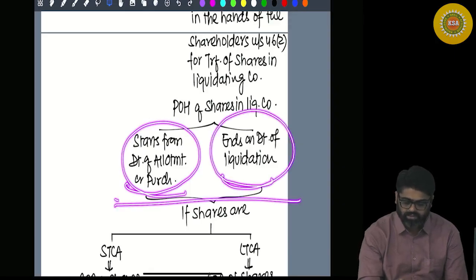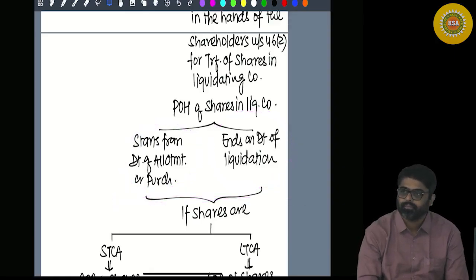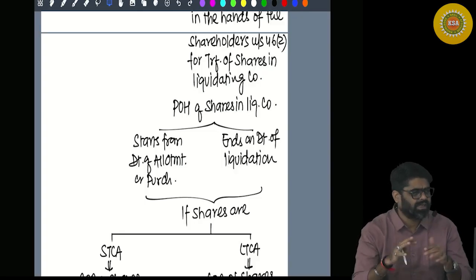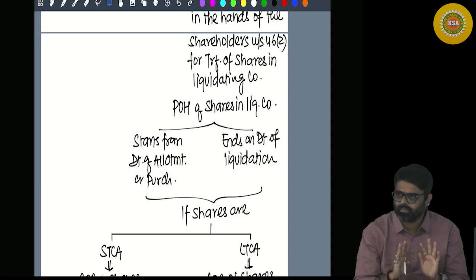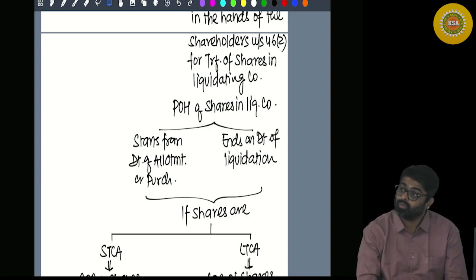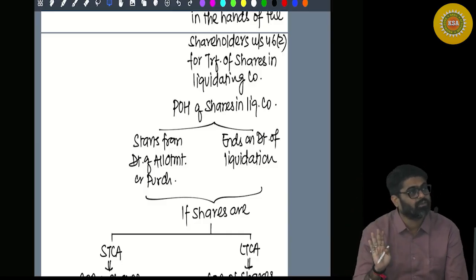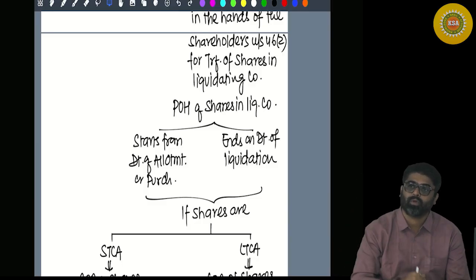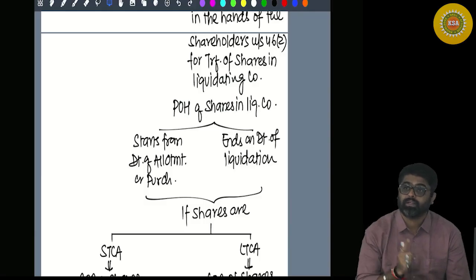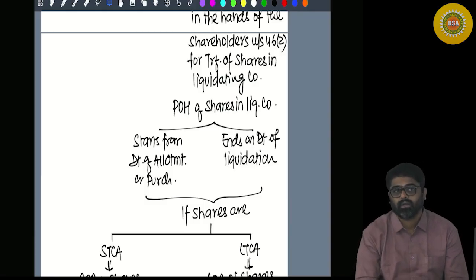Now you will have to check this period of holding. You will have to check the period of holding up to 24 months if the shares are unlisted. If short term, you know the cost of shares is without indexation. Yes or no? But what if the period is more than 24 months? Shares are long term. So, indexation will happen or not?